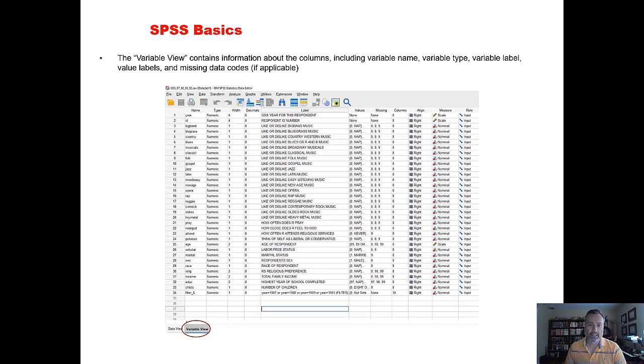Each variable has a name, but it also has a more descriptive, longer label. And for the most part, the GSS variables are given pretty descriptive names. So it's not that hard to figure out what it's about when you see the variable name, but they also give you these longer labels.